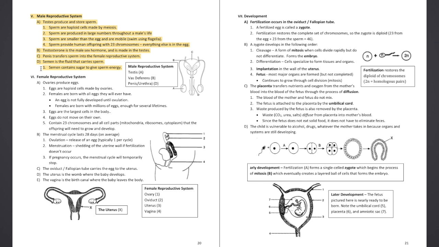Semen contains sugar to give sperm energy. Male reproductive system. Testes, A. Vas deferens, B. Penis, urethra, D.